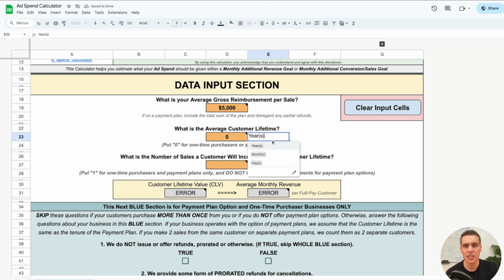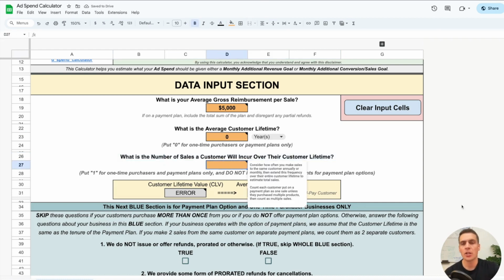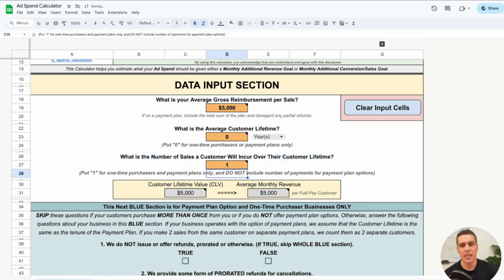Okay, and here you can select years, months, and days, depending on your average customer lifetime. And here you put the actual value. All right, the next question is, what is the number of sales a customer will incur over their customer lifetime? So for the orthodontal practice, we're just going to put 1 because their patients probably only need to get braces